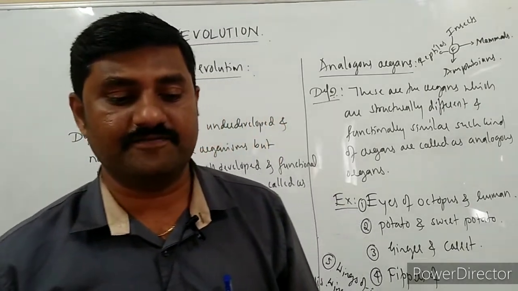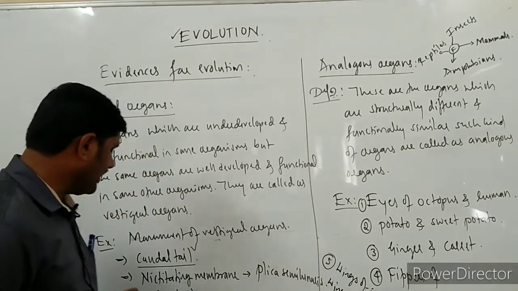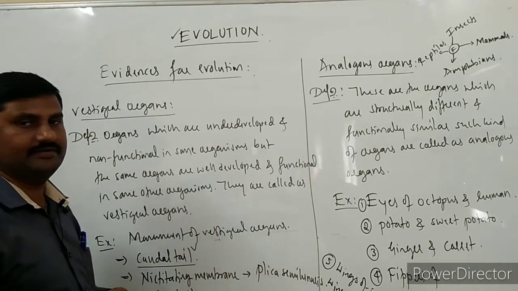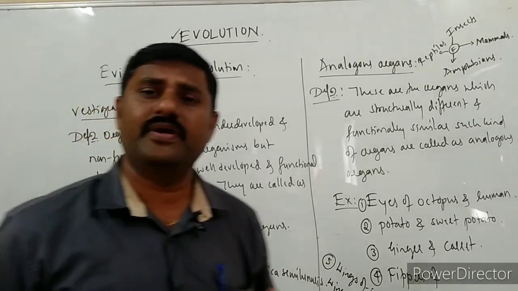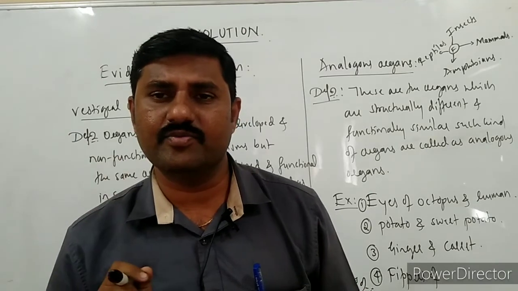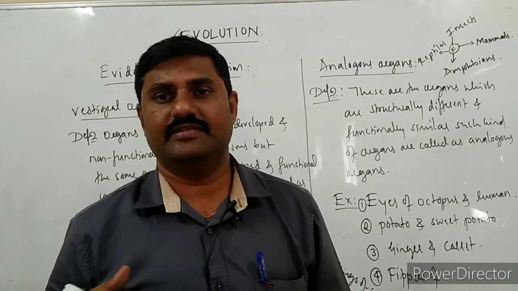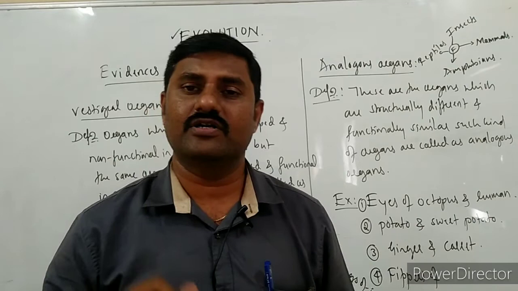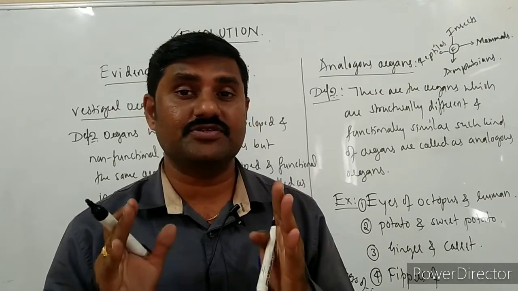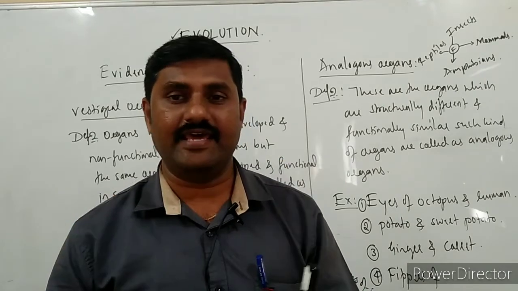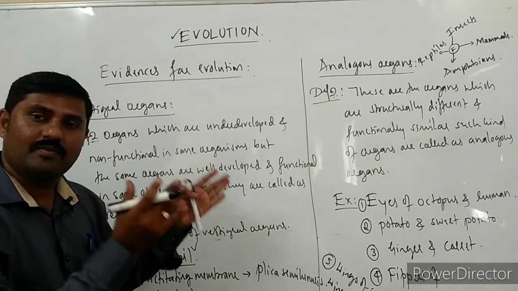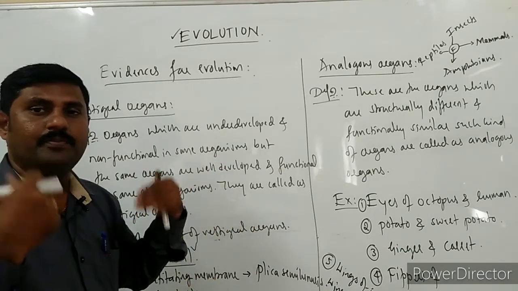That's why the vermiform appendix is also one of the vestigial organs. Such a large number of vestigial organs are there in the human body. That's why human being is said to be a monument of vestigial organs. So these are also the best sources. What they say is, from a common ancestor we have been made.